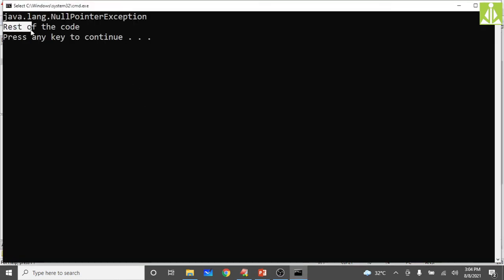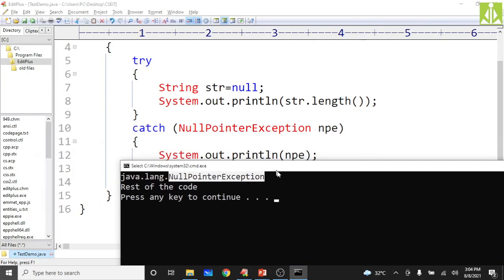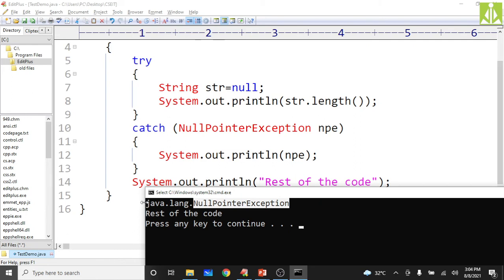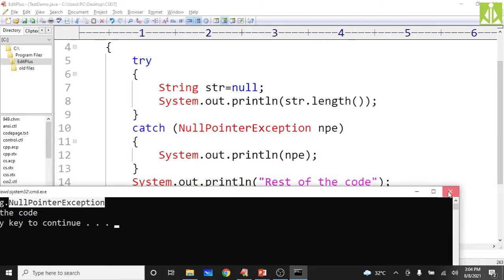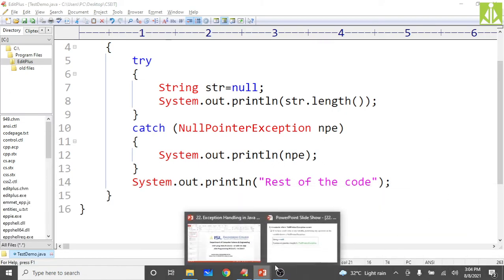Rest of the code we are getting, and what type of exception? A null pointer exception is raised in our program. That message we got on the output screen. Hopefully you understood. So the next thing, go to the slide.